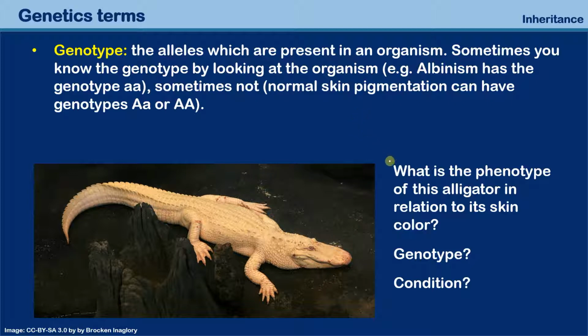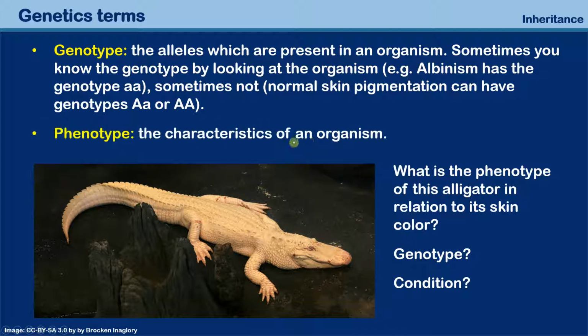So over here, before I talk about this, let's talk about the next one. The phenotype are the characteristics of an organism. So my phenotype in relation to my gender is I'm a male, I'm a man. My phenotype referring to hair color is black hair. So these are the characteristics which are present. It does not always mean that you can see them, because some of them are hidden inside the body. For example, a blood type is also a phenotype, but you cannot really see it. You just have to do a test to find out.